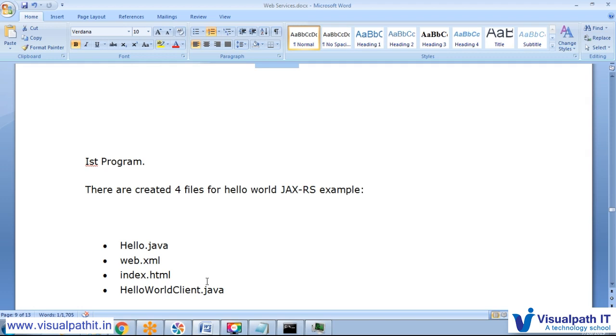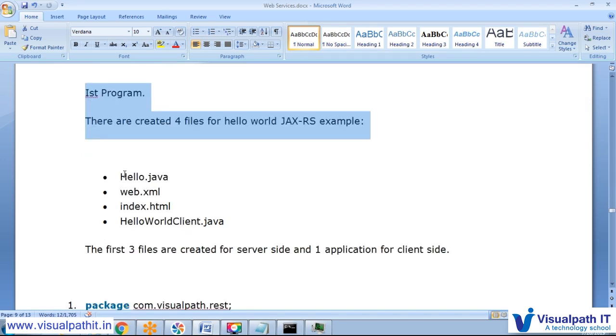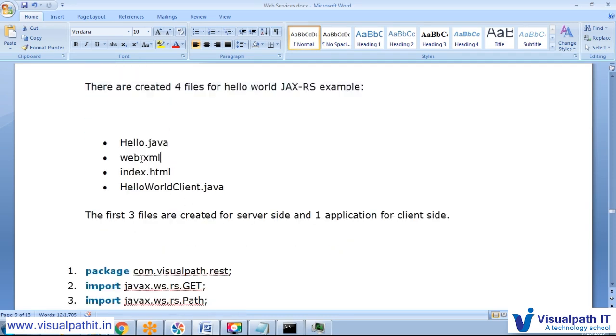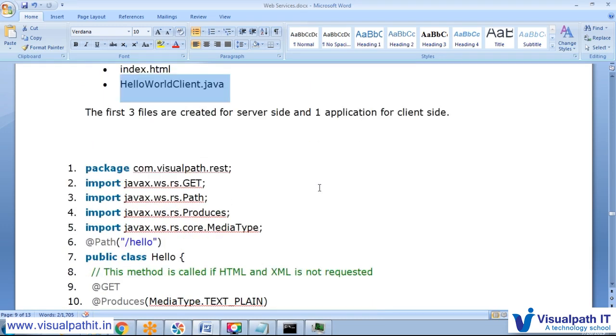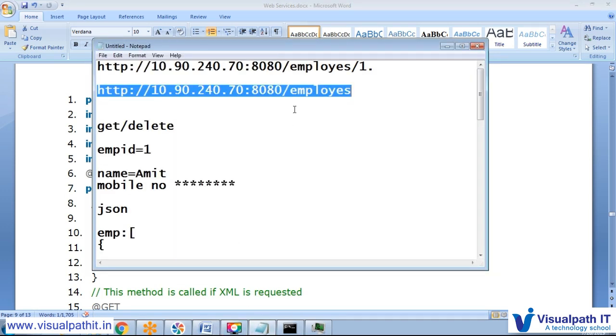And here is one basic example to go through, and after that we will run it in STS and understand. Here we have Hello.java, web.xml, index.xml and the Hello World client. What we are doing is creating one class named Hello, and at the top of that we mark @Path. So Path is Hello.